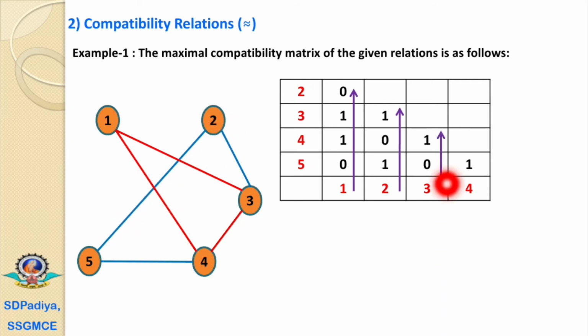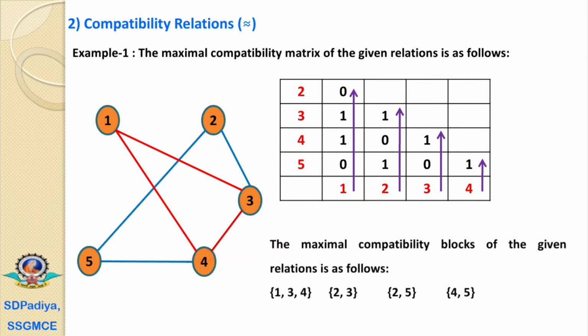Now 3 has a relation with 4 only, then this line we can consider. But this line is already covered in the first compatibility block, that is 1, 3, 4. If it is repeated, then we have to avoid this. The next is 4, 5. Now we have to consider this line as a maximal compatibility block, that is 4, 5.